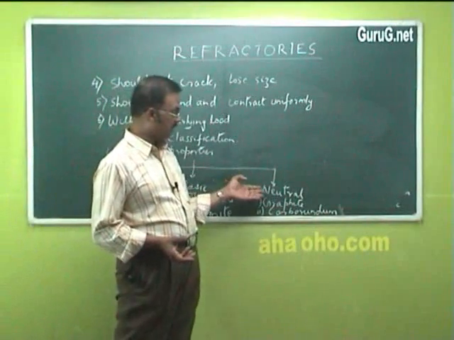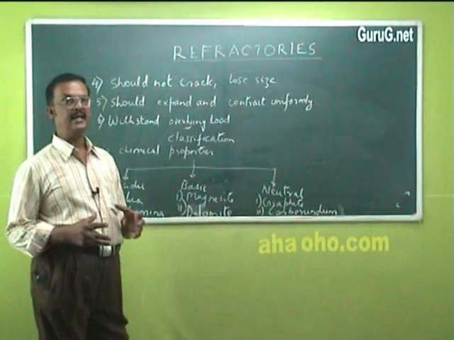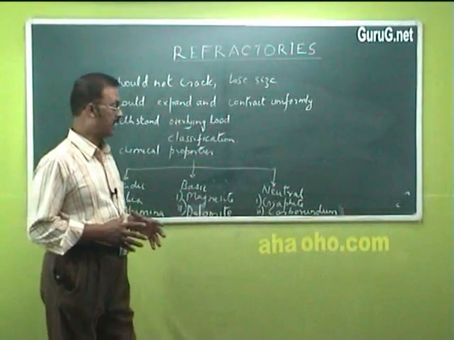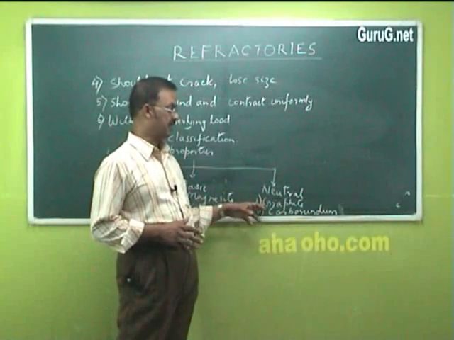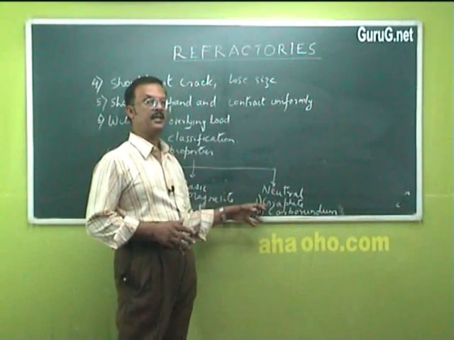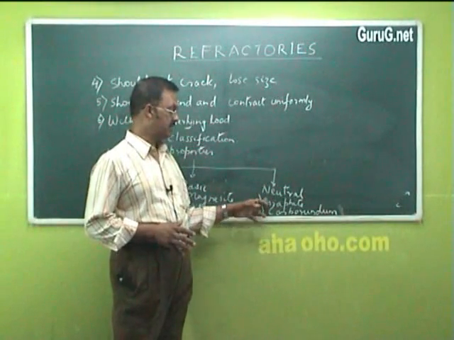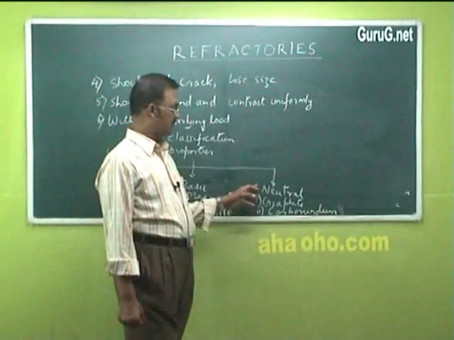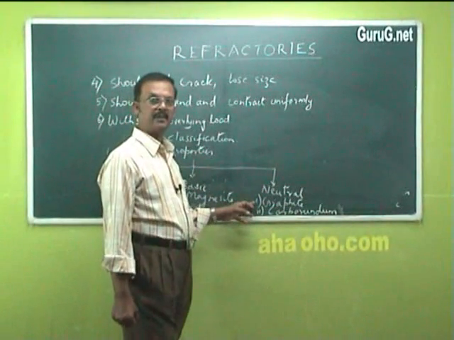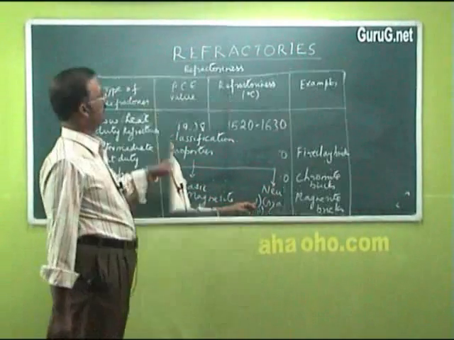Coming to neutral refractories, these are prepared from weakly acidic and weakly basic materials, and they are neutral in nature. Example, graphite. Graphite is basically carbon, and carborundum. So these two are examples of neutral refractories. Neutral refractories are not attacked by basic or acidic materials.